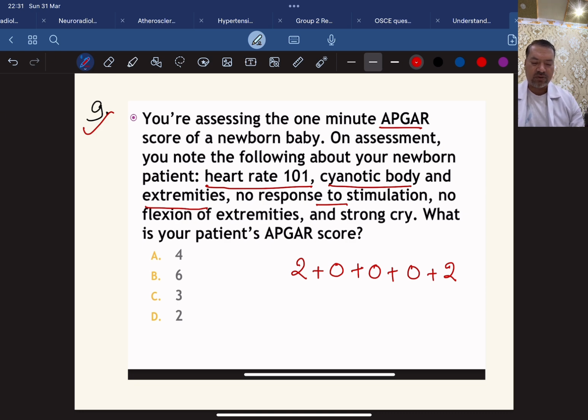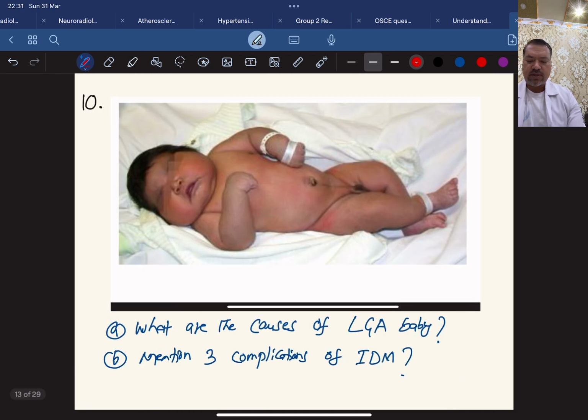Fine. So the total score is 4. So A is the correct answer here. This type of question is very commonly asked in the OSCE exam or even during the MCQ. So please prepare well.